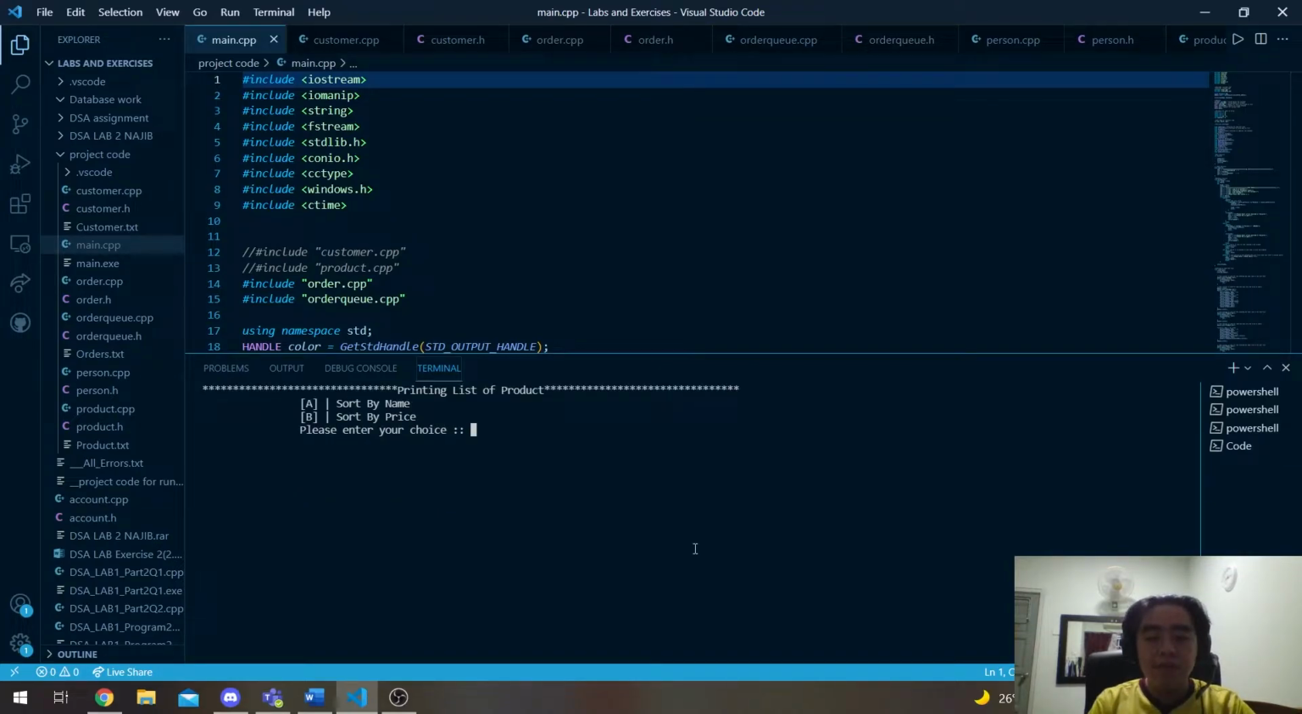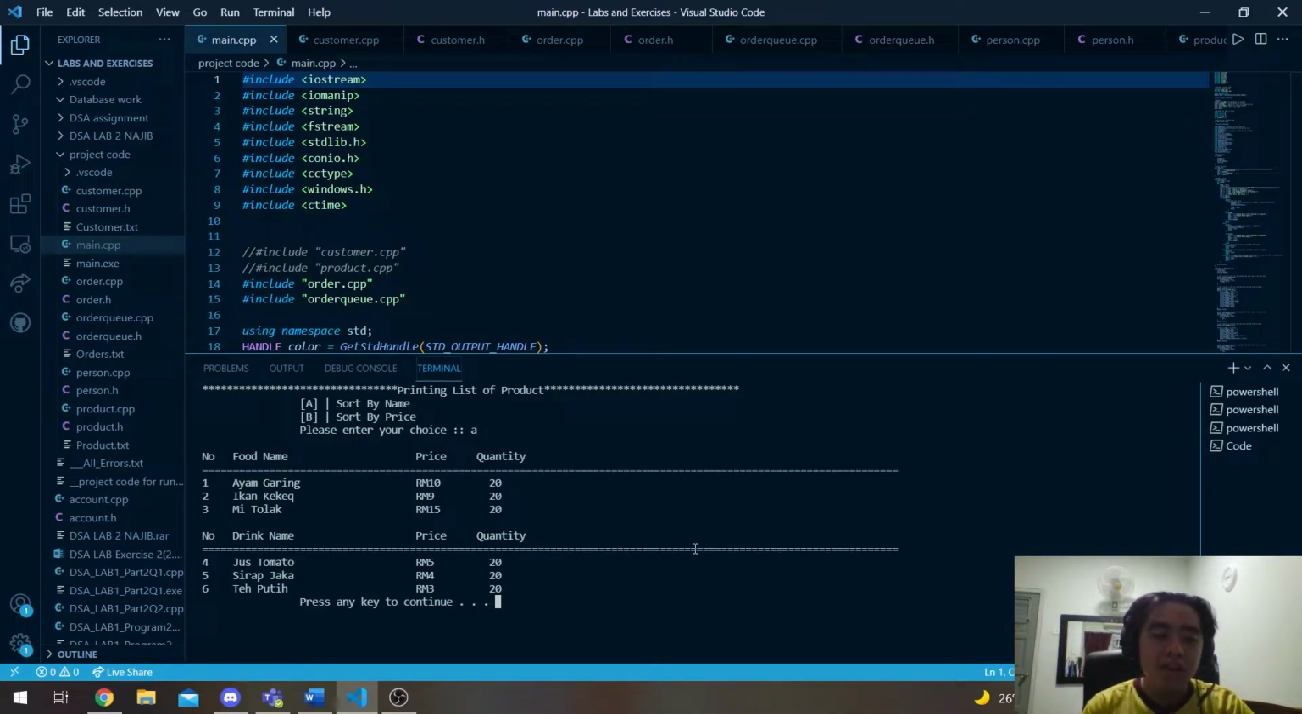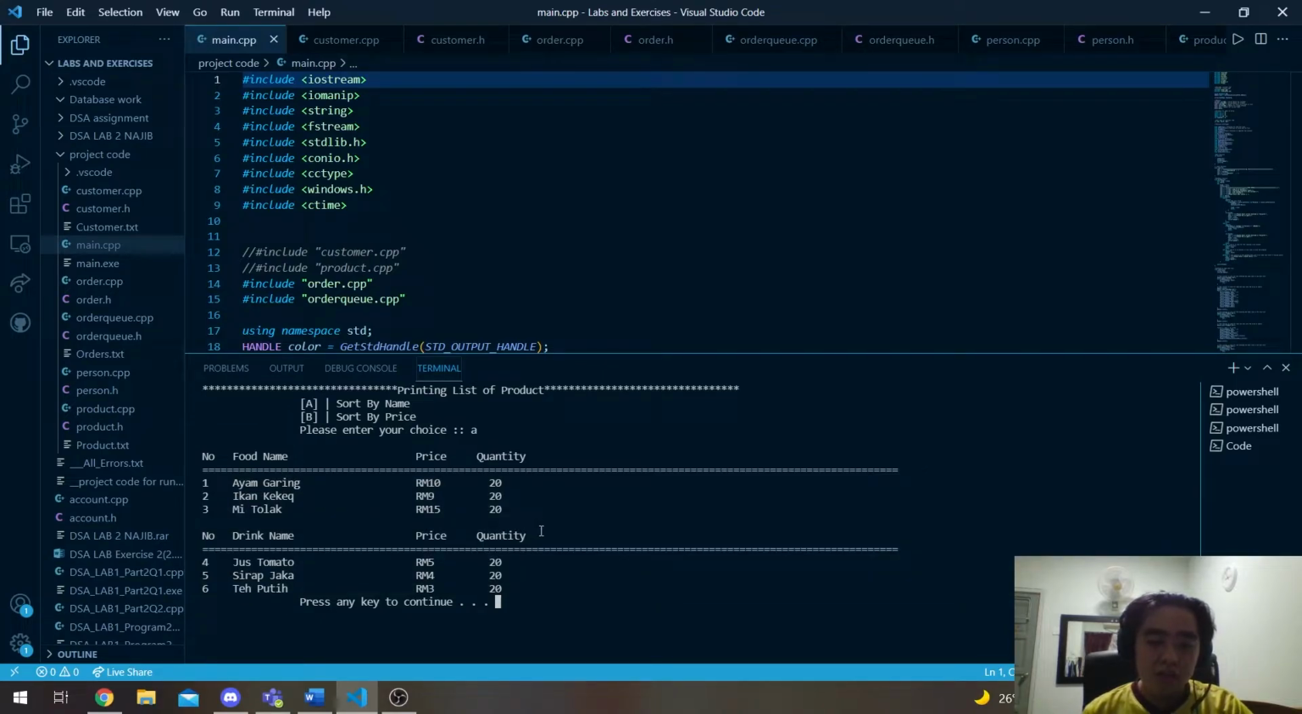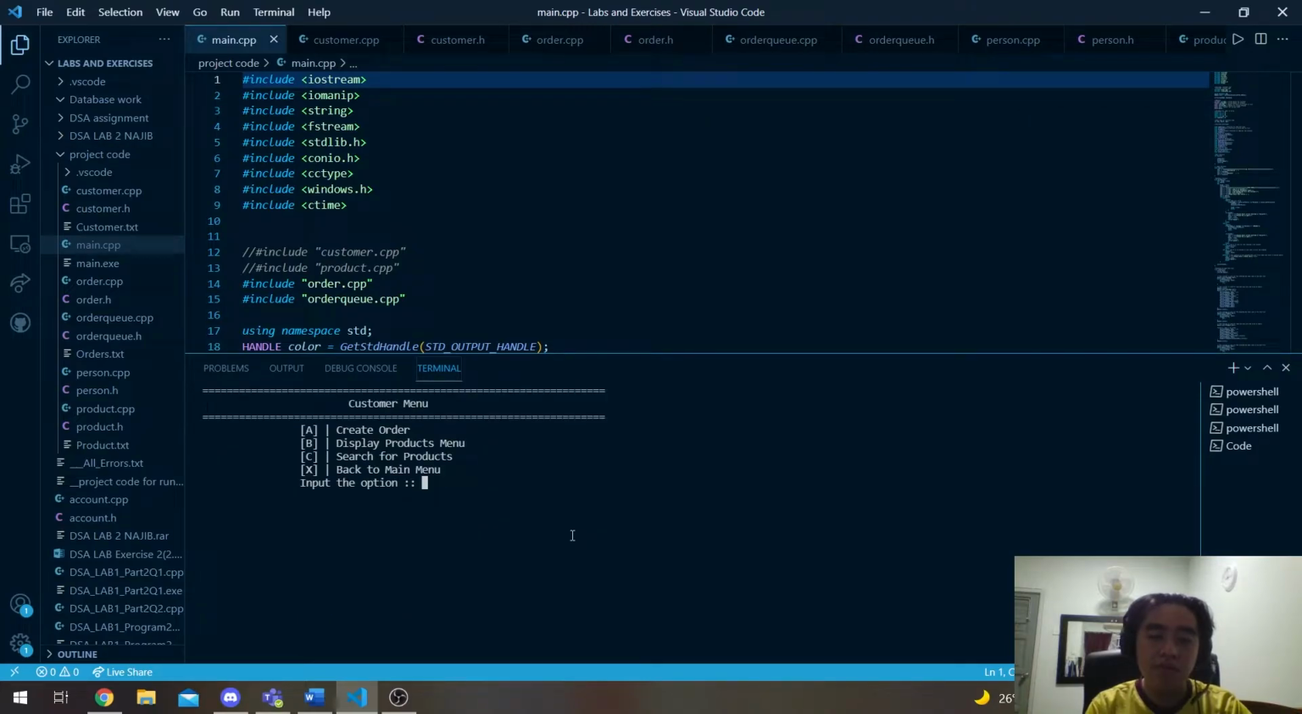For the display products menu, we have implemented a bubble sort to sort the list of products either by name or by price. Let's say we sort by name, the products are listed in alphabetical order, as you can see right here. Continuing on to the next part of the system, we have search for products, where we implemented the binary search.